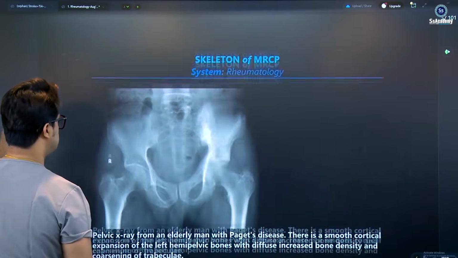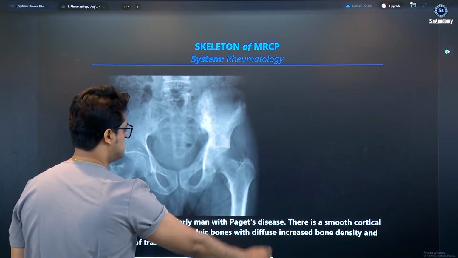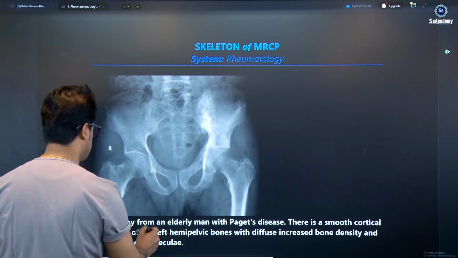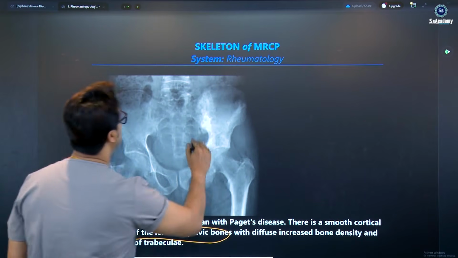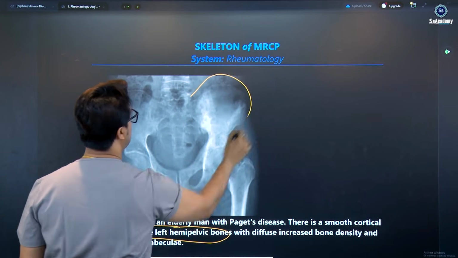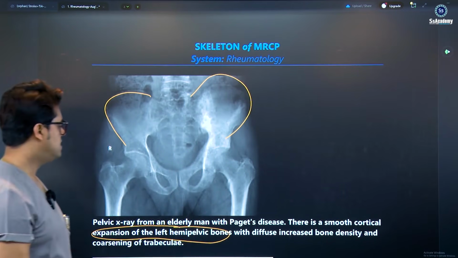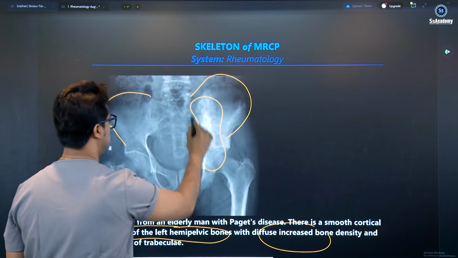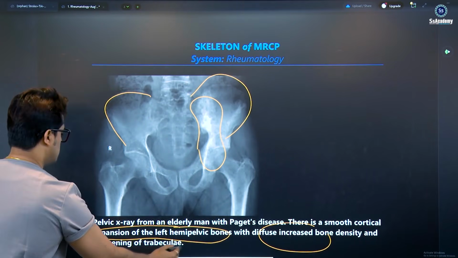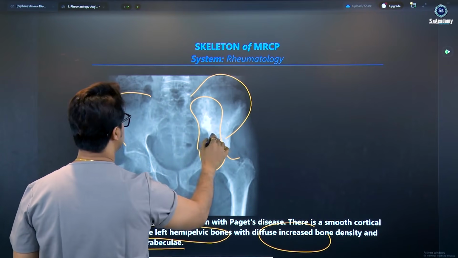You see there is another photo, the pelvic x-ray from an elderly man with Paget disease. There is a smooth cortical expansion of the left hemipelvic bones. You see the left hemipelvis is more expanded than the other side. And also diffuse increased bone density, and coarsening of the trabeculae.